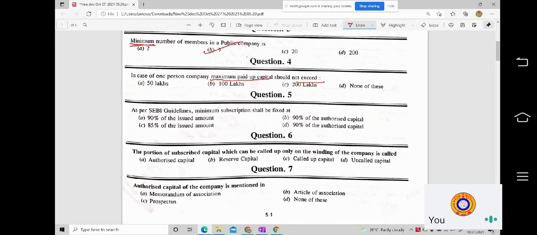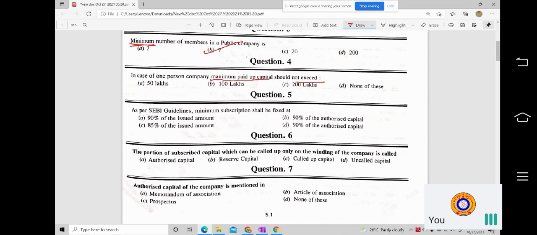It cannot be formed for a charitable purpose and cannot carry out non-banking financial investment activities, including investments in securities of any body corporate.